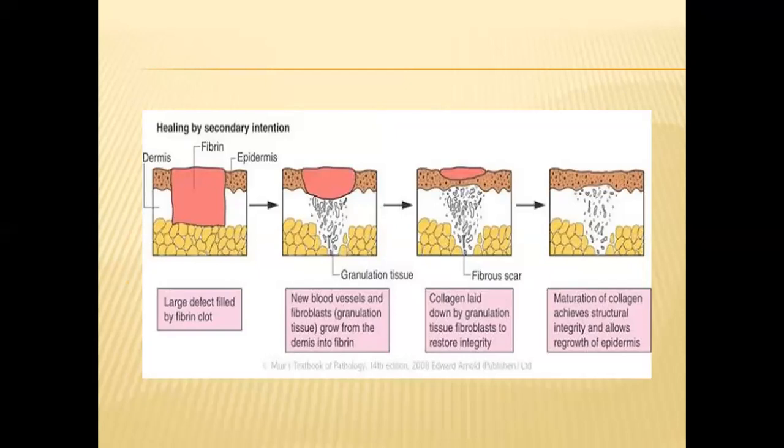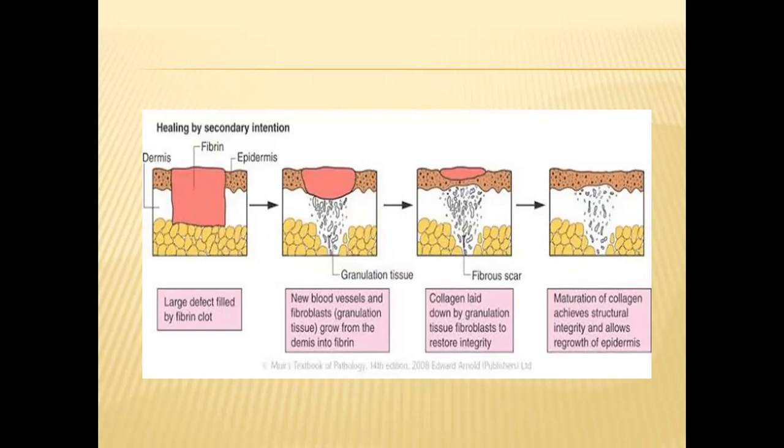Okay, if you compare to the previous slides on primary intention, the gap is very small. Here you can see that the gap is so much, so obviously in this type we cannot do any form of suturing, so we have to allow it to heal by itself. First of all, whenever there is injury, there will be formation of fibrin to help in controlling the bleeding. So the large defect is filled by the fibrin clot.